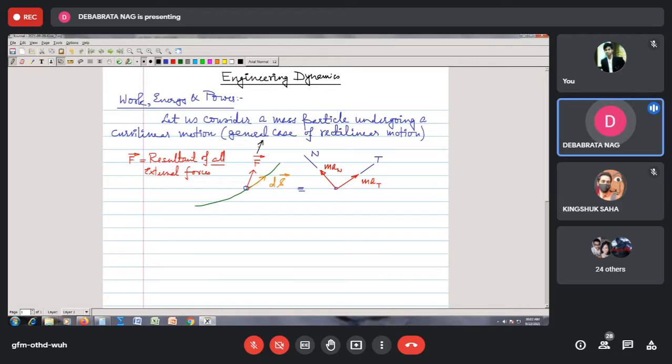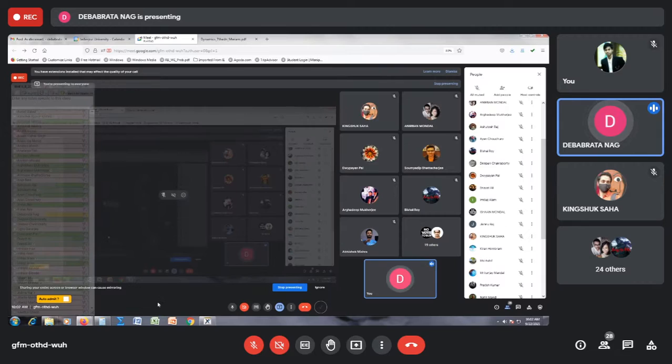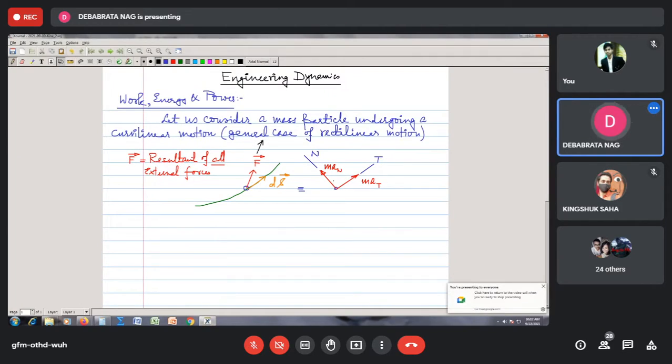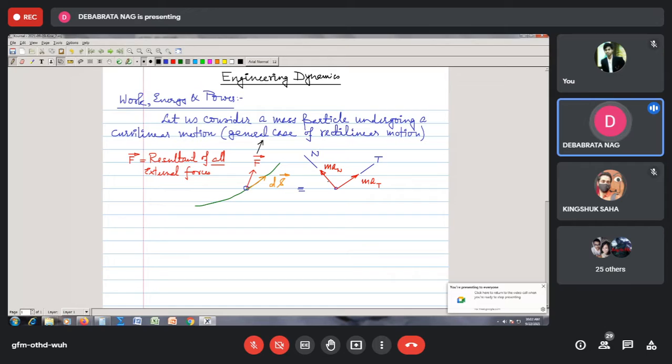Now this acceleration vector can be resolved into two components, one along the tangential direction and another along the normal direction. So these are your two components, and this will be equivalent to m a bar t in the tangential direction, and another along the normal direction.